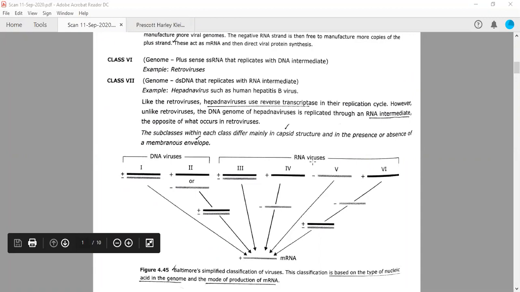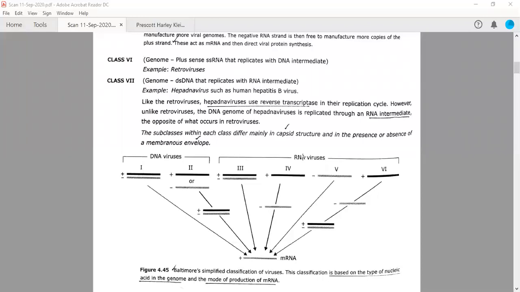Now, there are RNA viruses. So class third, fourth, fifth, and sixth. These four classes here are RNA viruses. Actually, there were 7 classes. So I will tell you the 7th class also at the end when we discuss this system. So the third class actually has double-stranded RNA. Note here, it is double-stranded RNA, not DNA. So this double-stranded RNA is converted into mRNA.